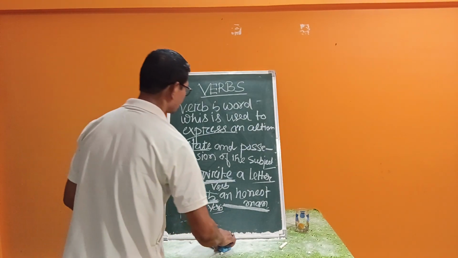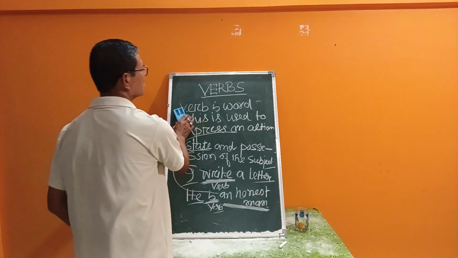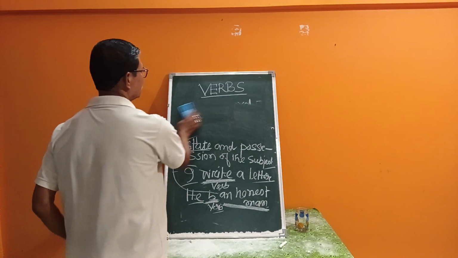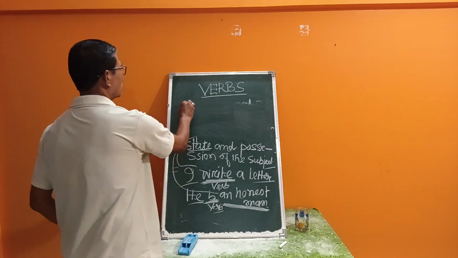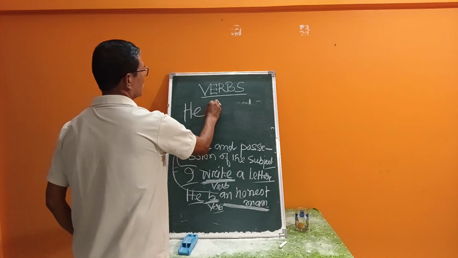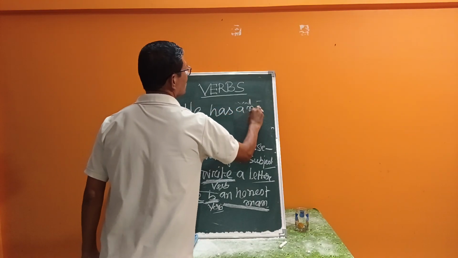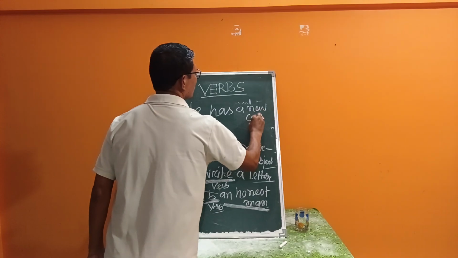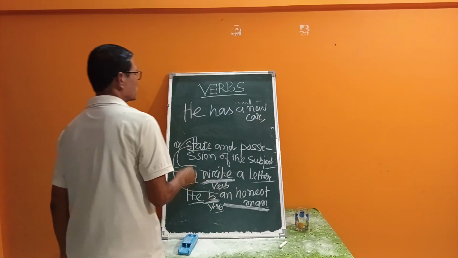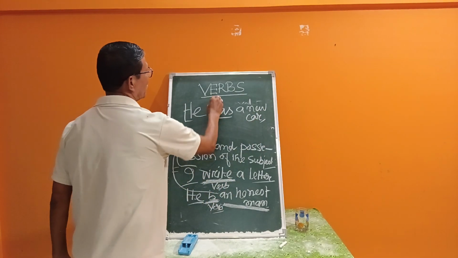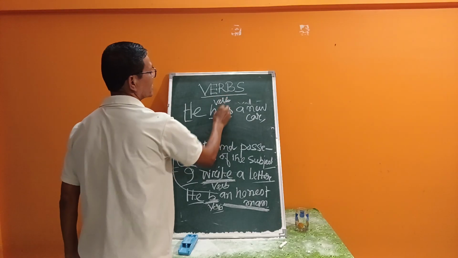Next is he has a new car. Now has is a verb, isn't it? Has is a verb.